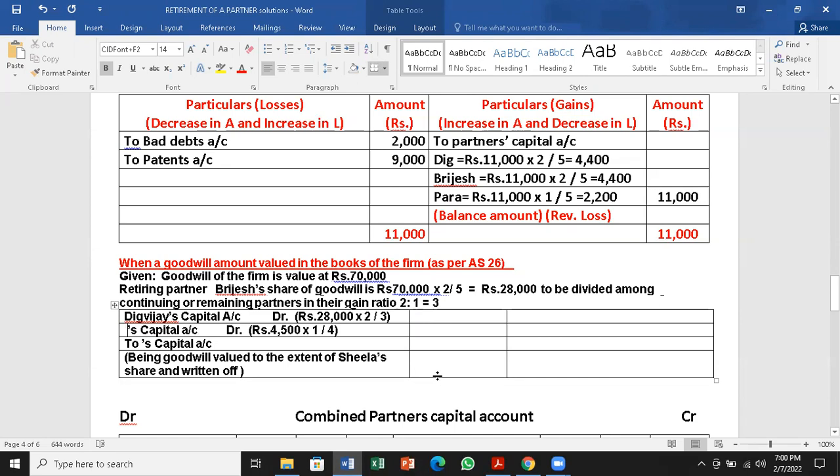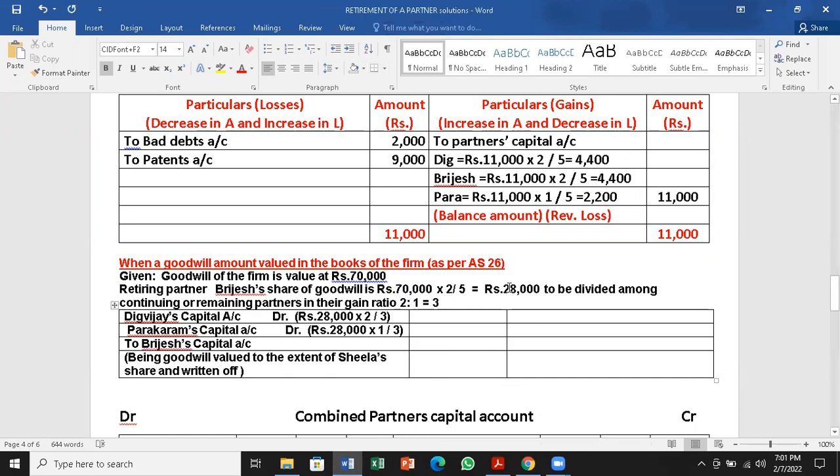The third person continuing here is Parakram's capital account. 28,000 into 1/3. Brijesh's capital account will be 28,000.